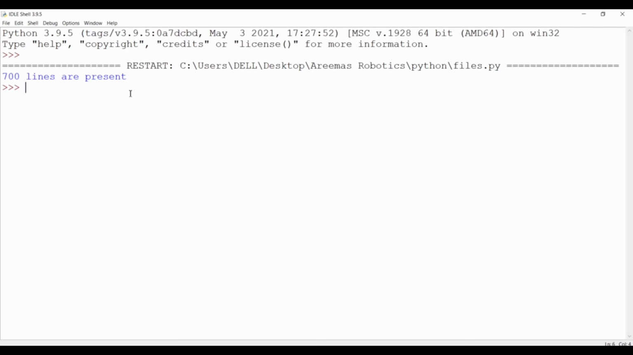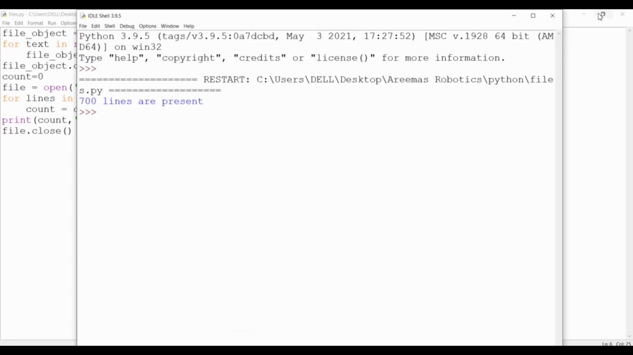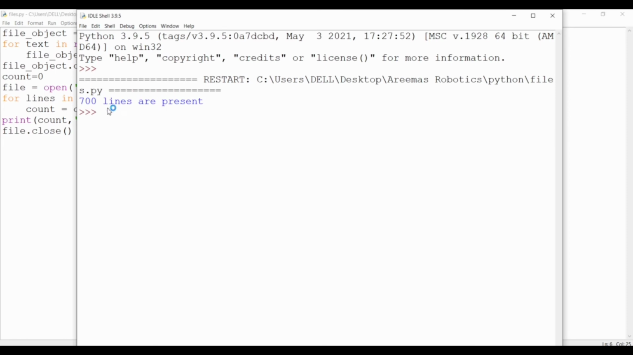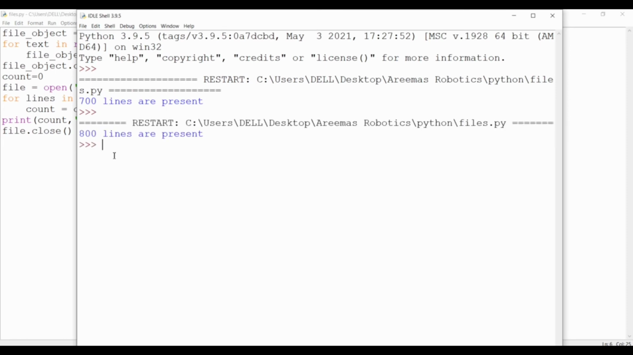As I have tried before, it has increased to 700. If you run it again, it will add another 100. Here you can see 800 lines. Like this, it goes on printing the lines in text format. Let me show the text format in which the file has been saved.